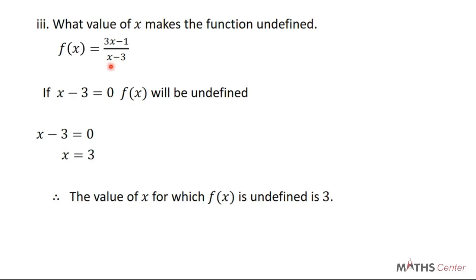Now look at something. When you put 3 here, you are going to have 3x minus 1 over 3 minus 3. 3 minus 3 will give us 0. So this whole function here will be undefined.